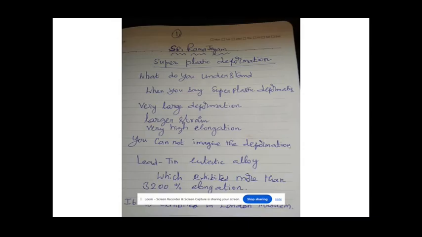Take, for example, a lead and tin eutectic alloy, which exhibited more than 3200 percentage elongation. It is exhibited in the London Museum.